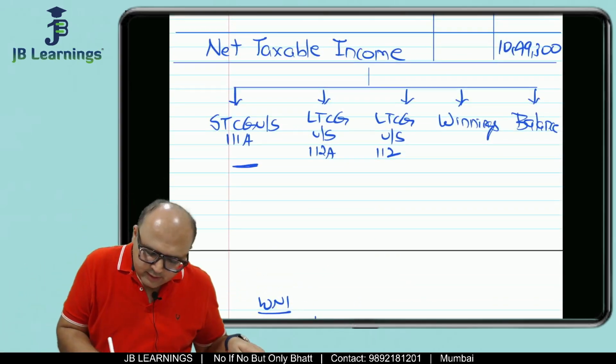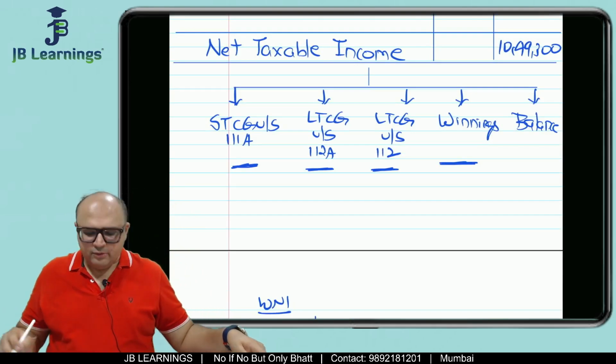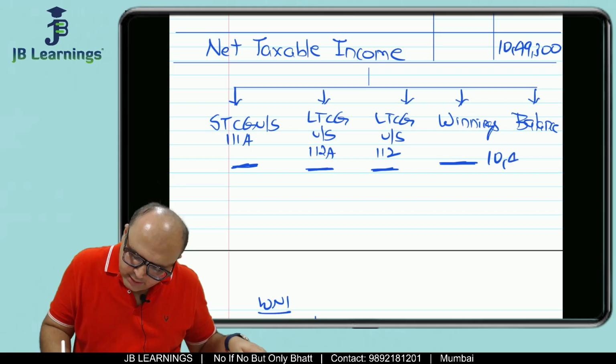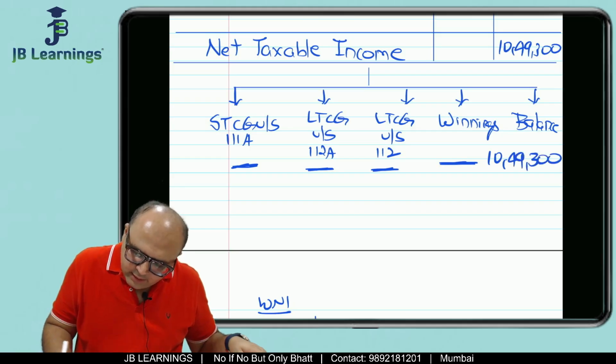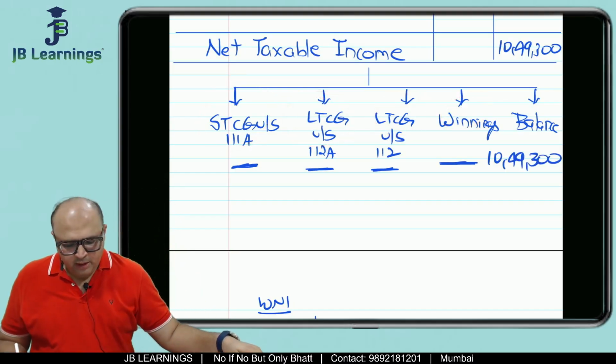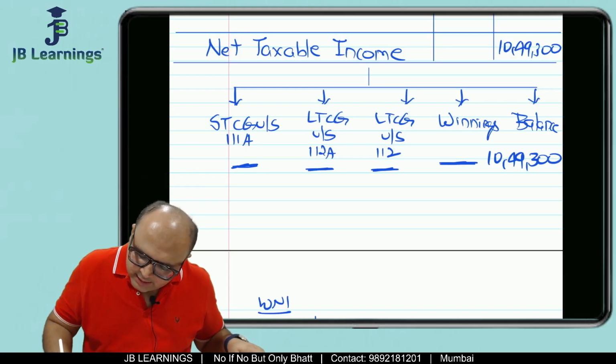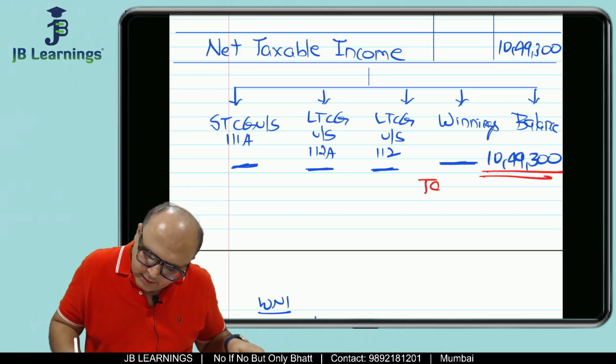So we don't have this. So when you don't have other incomes, if you directly start calculating tax on the balance amount, then also it is fine. Otherwise, while calculating tax, we are dividing everything in 5 parts because they have got different tax rates. Now 10,49,300. Now friends, when you do calculation on this 10,49,300, you have to calculate the tax as per the slab rates.